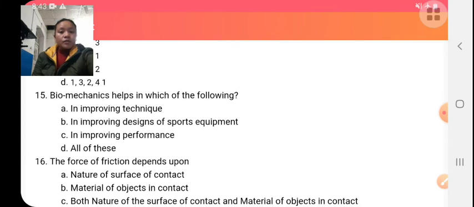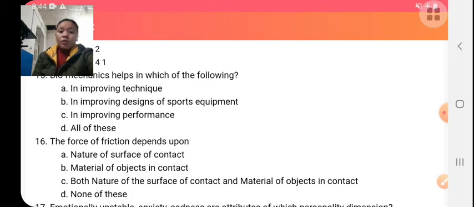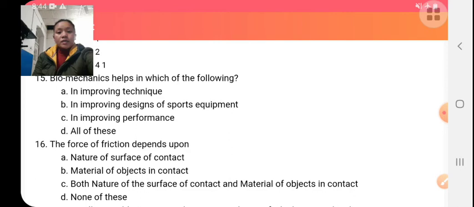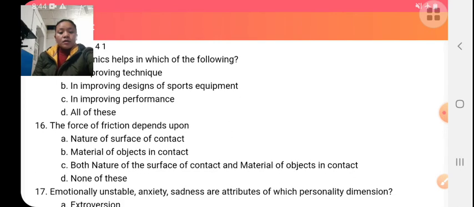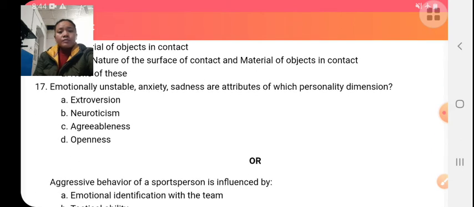So improving technique, improving design of the sports equipment, improving performance, and the correct answer is all of these. Next is the force of friction. Friction is not in your syllabus.